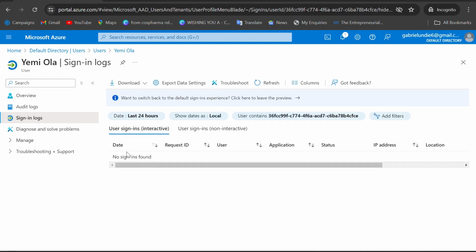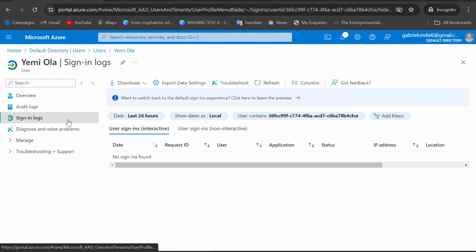You will notice the date, the request ID, the user. What it means here is that some users, that is why it is good that once you do something and they ask you, have you done this? Yes, you just say, I've done it. Do you do it? No, I don't do it. But some people, if you log in to this application today, they will say, no, I'm not logging in. But this is where the IT person will know.